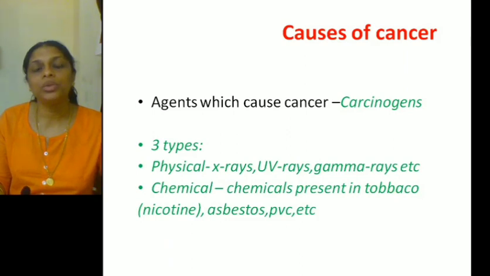The second type of carcinogens are the chemical carcinogens, that is, chemicals which cause cancer. Some of the chemicals which cause cancer are the chemicals found in tobacco, mainly nicotine. You must have heard about tobacco. Tobacco is very dangerous. Chewing of tobacco is very dangerous. Smoking cigarettes is dangerous. Why? Because they can cause cancer. How do they cause cancer? Because tobacco contains chemicals, mainly nicotine, which may trigger the cells to divide, resulting in the formation of a cancer.